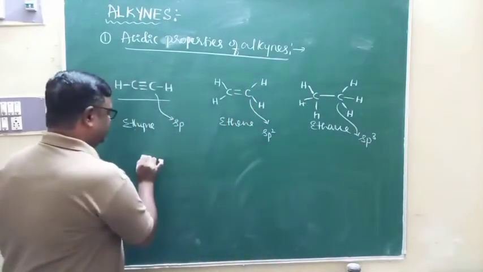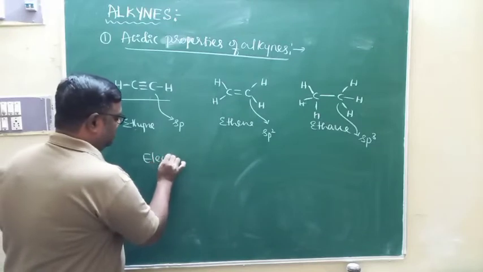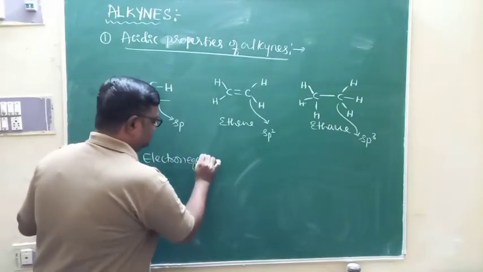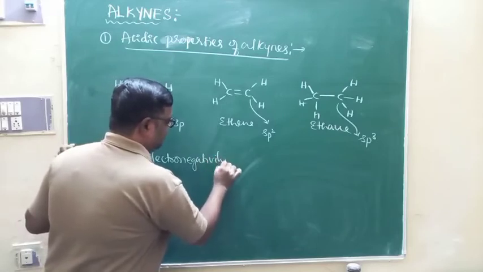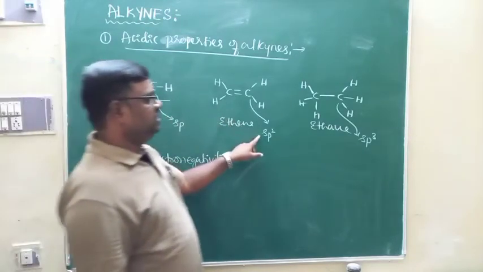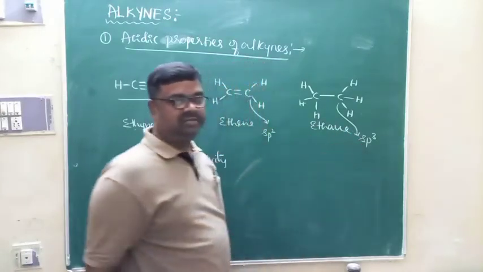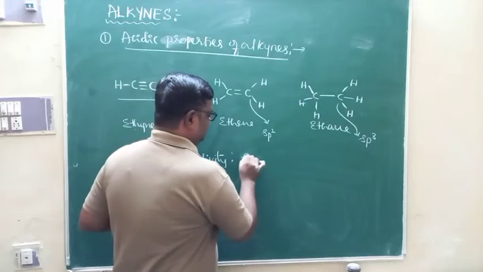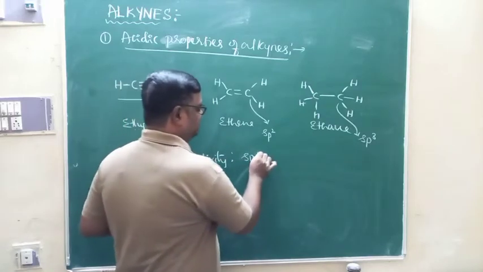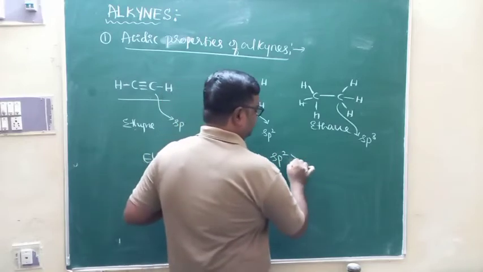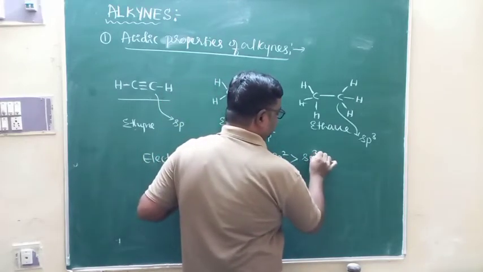As far as the electronegativity of carbon atoms is concerned, we already compared the electronegativities of sp, sp2 and sp3 hybridized carbon atoms. We discussed that an sp hybridized carbon atom is more electronegative than an sp2 hybridized carbon atom, which is more electronegative than an sp3 hybridized carbon atom.